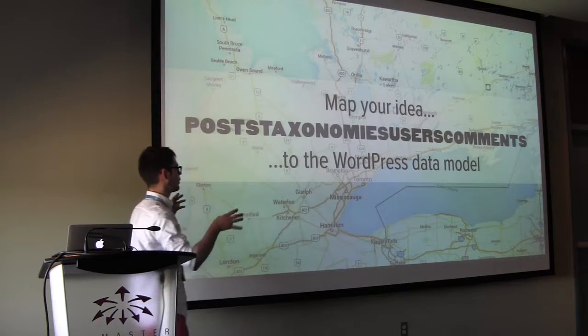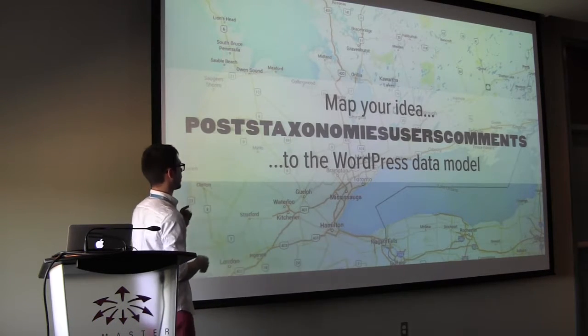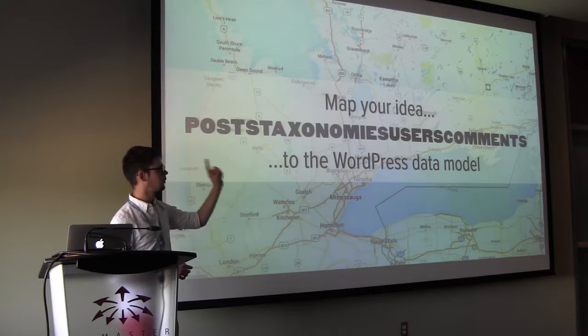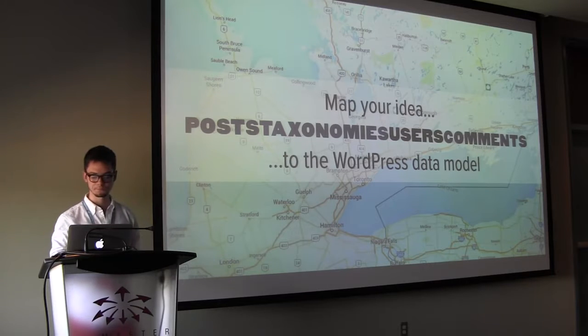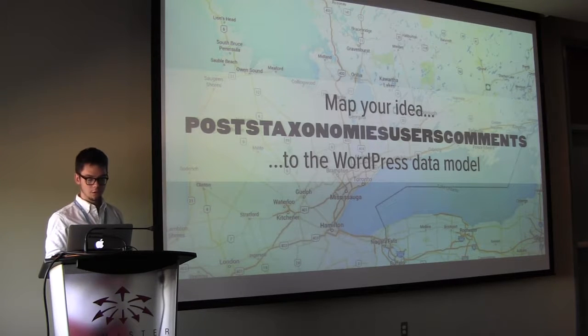So we need to map your idea to the WordPress data model, which is posts, taxonomies, users, and comments as sort of the 4 overarching object types. So we're going to jump right in.